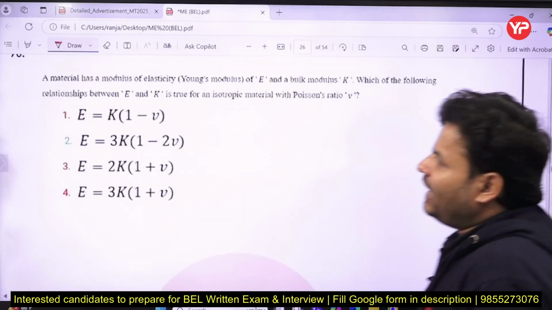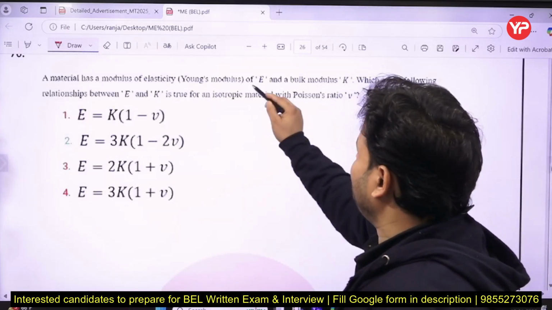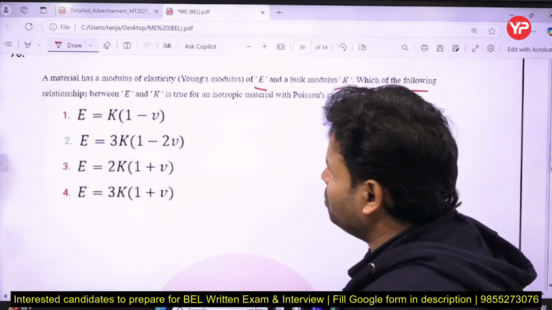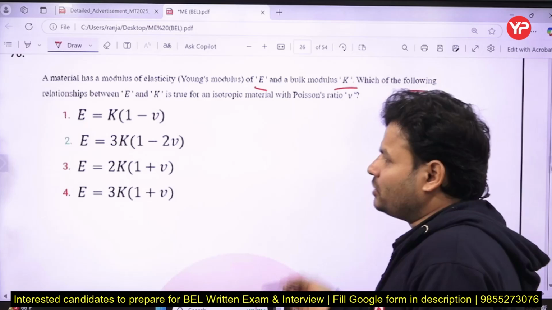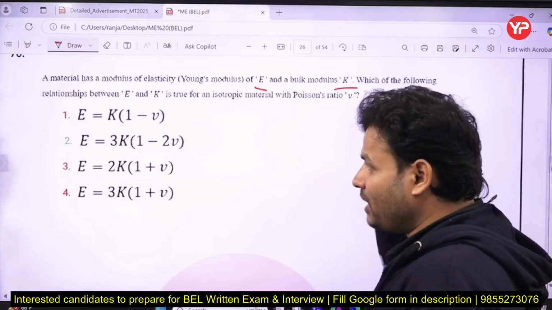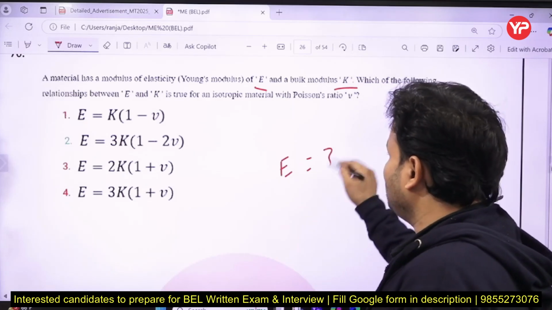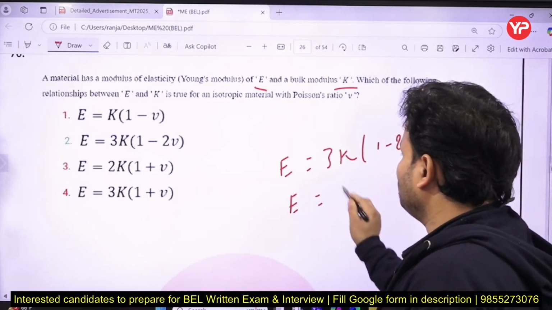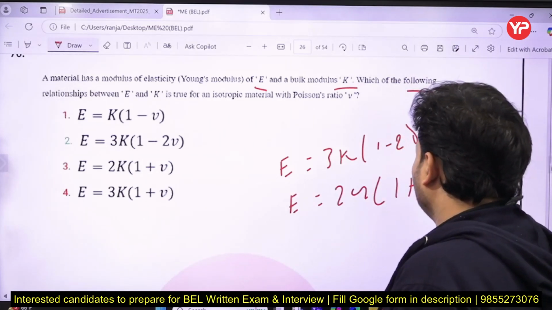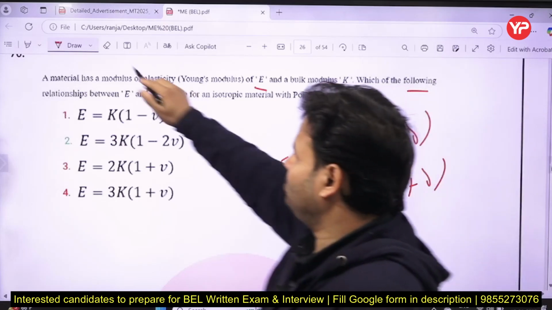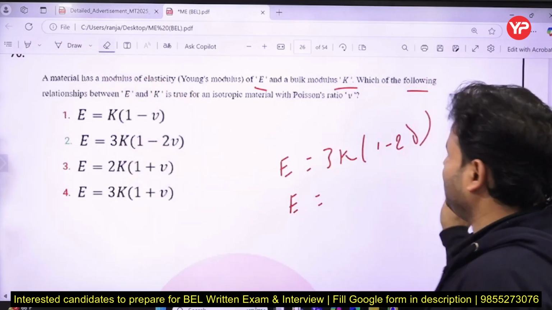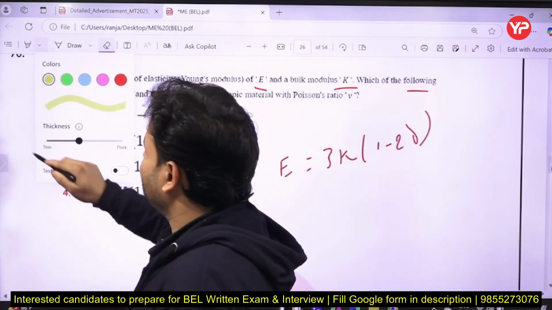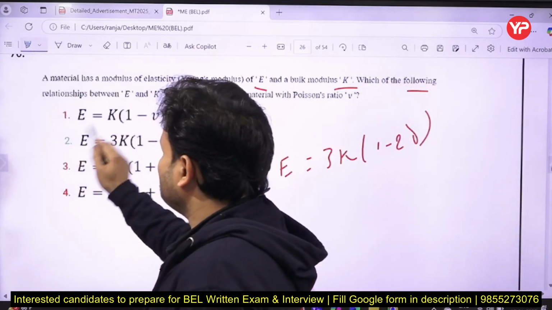Now a material has modulus of elasticity E, bulk modulus K, and the relation is being asked. I have usually said E equals 3K into (1 minus 2 mu). E equals, my dear friends, 3K into (1 minus 2 mu). E equals sometimes 2G into (1 plus mu). All of these are relations that you have to keep in mind. So the correct answer will be B, for Bombay.